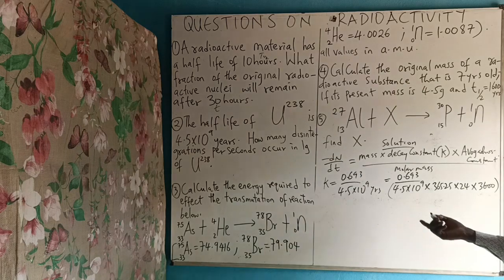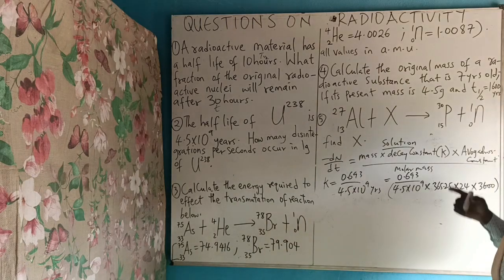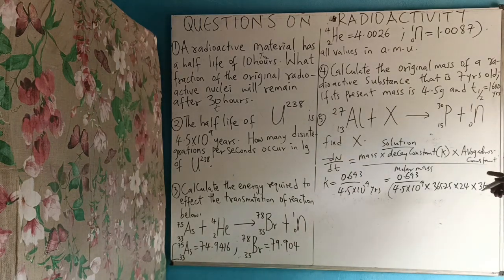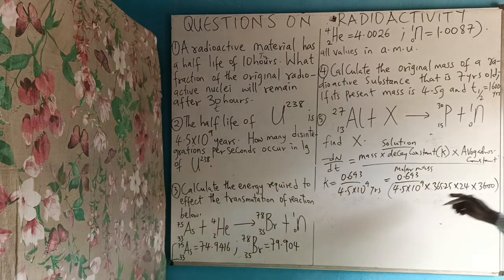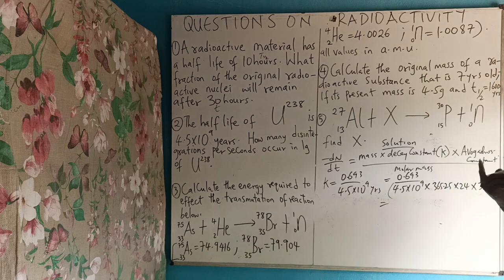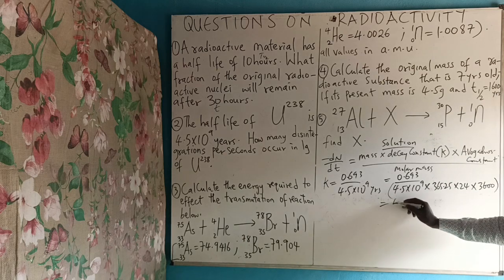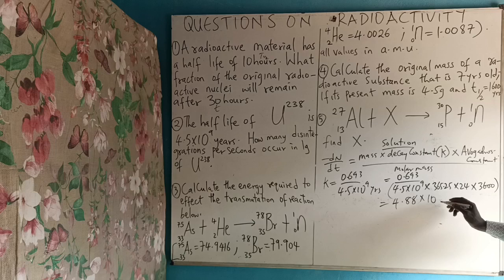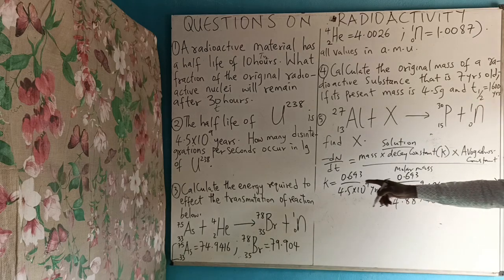Wow. It's big digits, so to speak. Nowadays, you have to use your calculator to sort it out. Now, if you just use a good calculator, say 0.693 divided by bracket this, if you press it, what you'll be having is 4.88 times 10 raised to the power of minus 18 per second. That is the value of k.